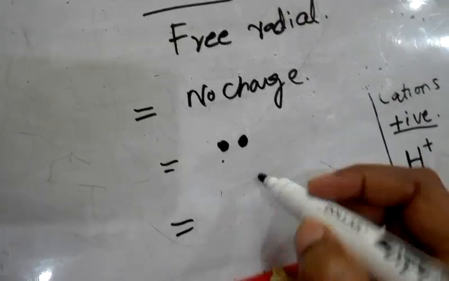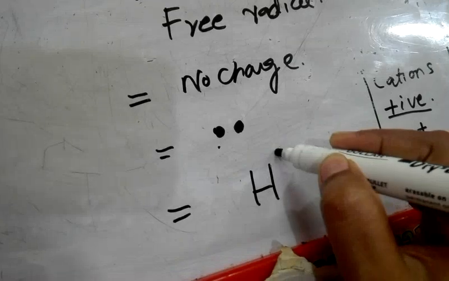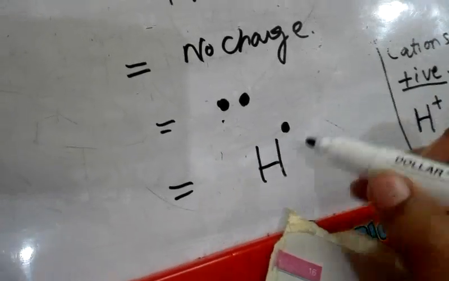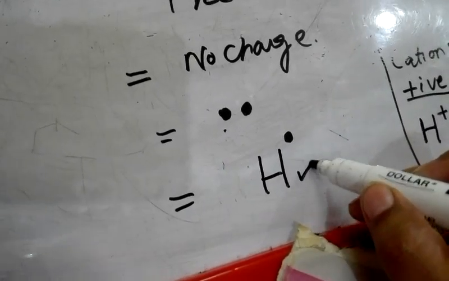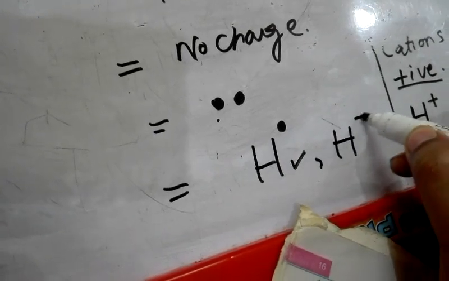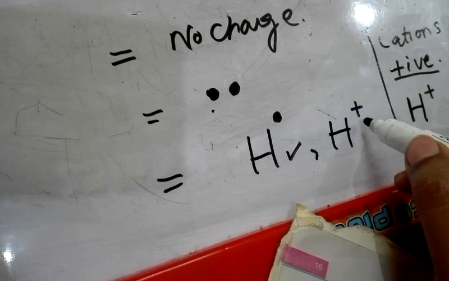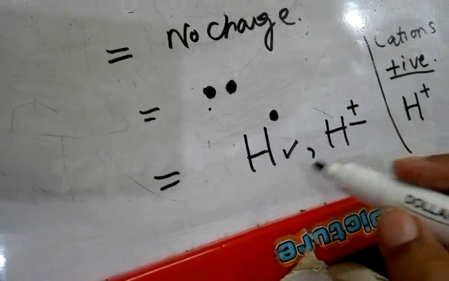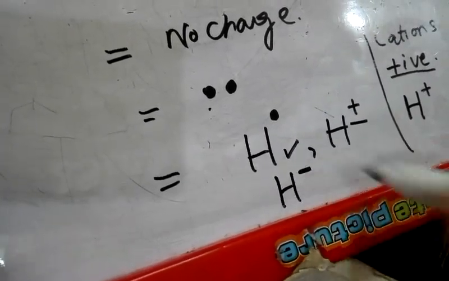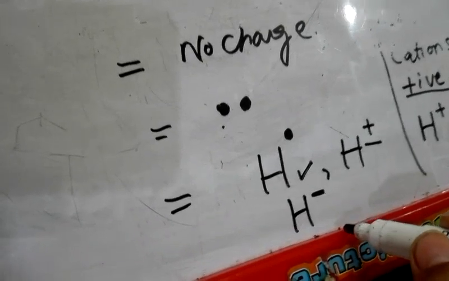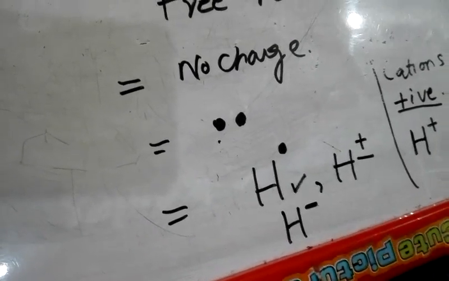It is symbolized like this. Hydrogen has one electron. This is a free radical. And this is an ion. And which kind of ion? This is cation. Why? Because it has a positive charge. And what is this? H minus. This is an anion. Why? Because it has a negative charge.